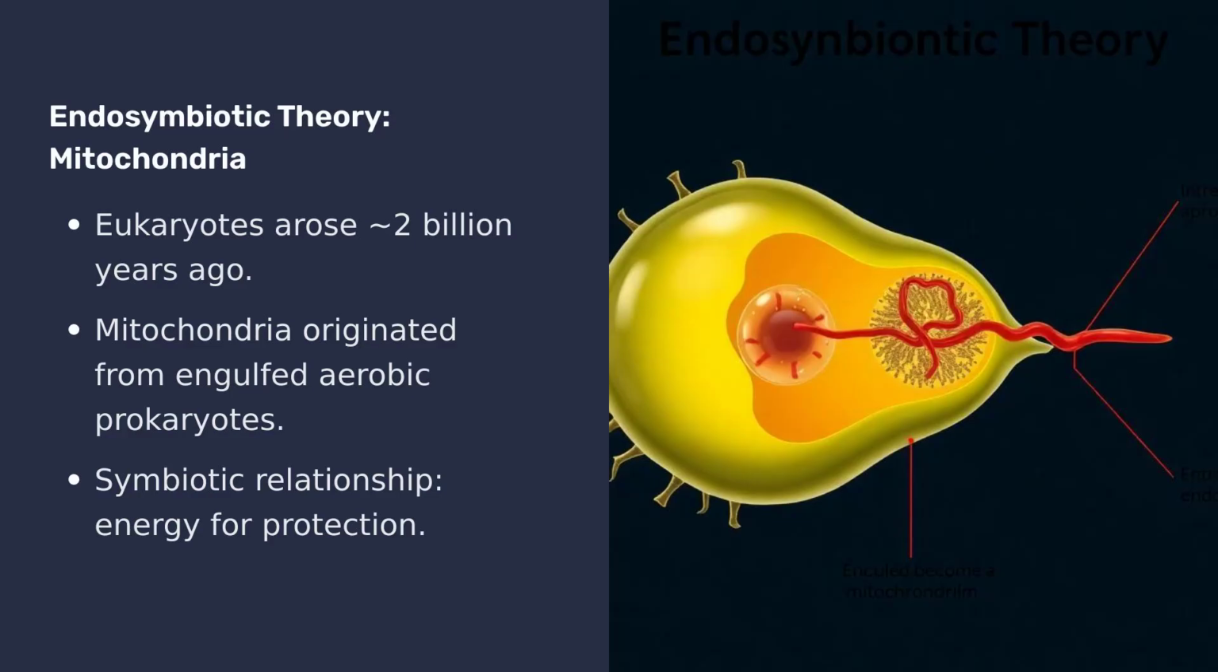The emergence of eukaryotic cells, around 2 billion years ago, is a pivotal moment in evolutionary history, largely explained by the endosymbiotic theory. This theory proposes that mitochondria, the powerhouses of eukaryotic cells, originated from ancient aerobic prokaryotes that were engulfed by a larger ancestral host cell. Instead of being digested, these prokaryotes formed a symbiotic relationship, providing energy in exchange for protection and nutrients.